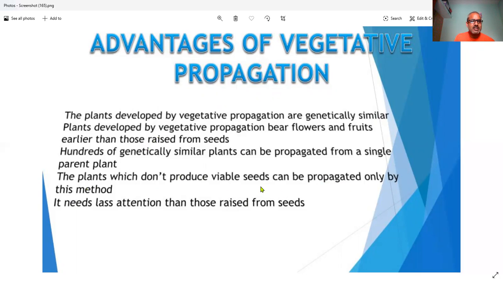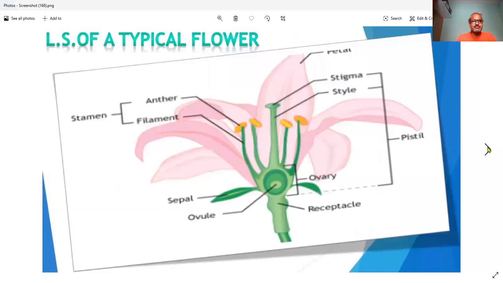It needs less attention than plants raised from seeds, because these plants do not have to grow from the starting point. The speed of plant growth can be increased by the grafting method or cutting method. So we move to the next slide.